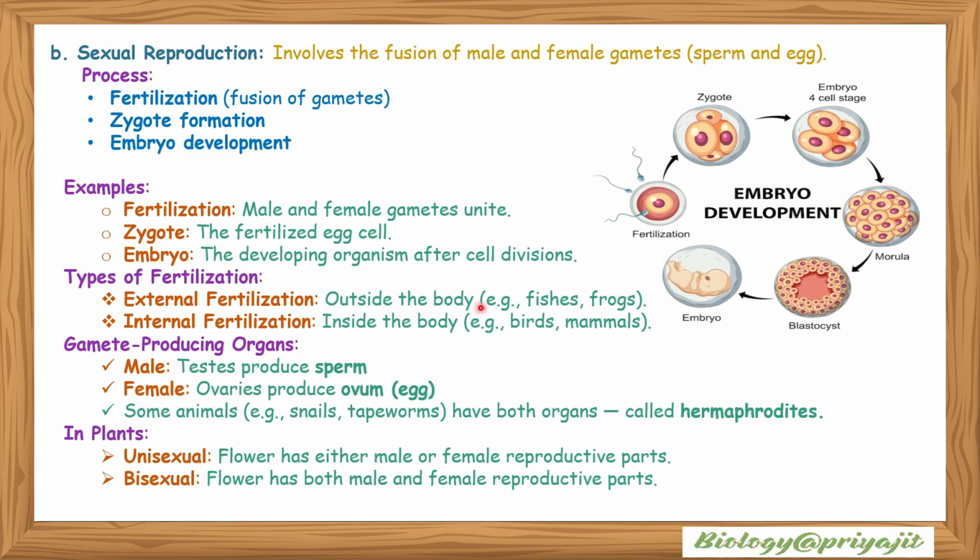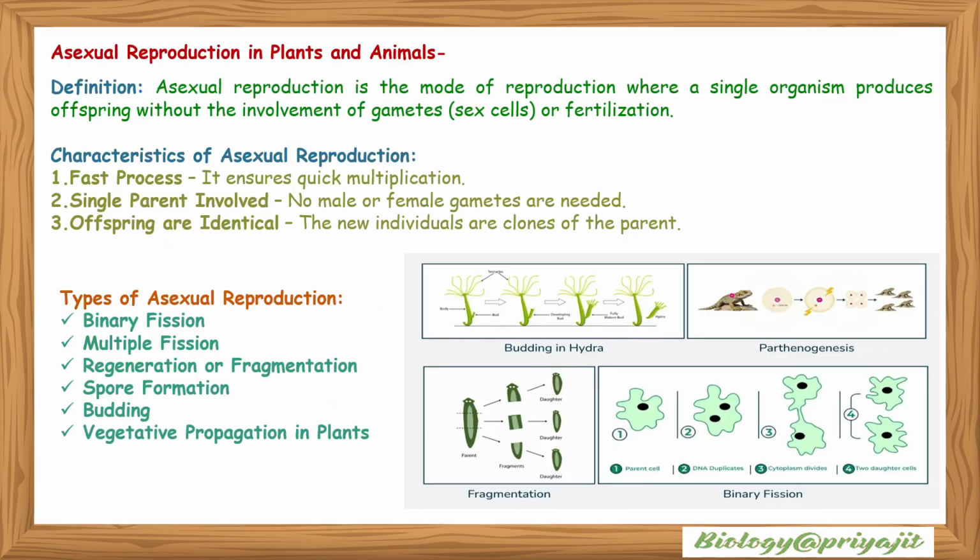When fertilization occurs outside the body, like in fishes and frogs, it is called external fertilization. And when fertilization occurs inside the body, as in birds and mammals, it is called internal fertilization. Gamete producing organs may be of two types: male or female. Testes produce sperm, which is the male gamete, and ovaries produce ovum or egg, which is the female gamete. Some animals, like snails and tapeworms, have both organs, like hermaphrodites. In plants, unisexual flowers have either male or female reproductive parts. A bisexual flower has both male and female reproductive parts.